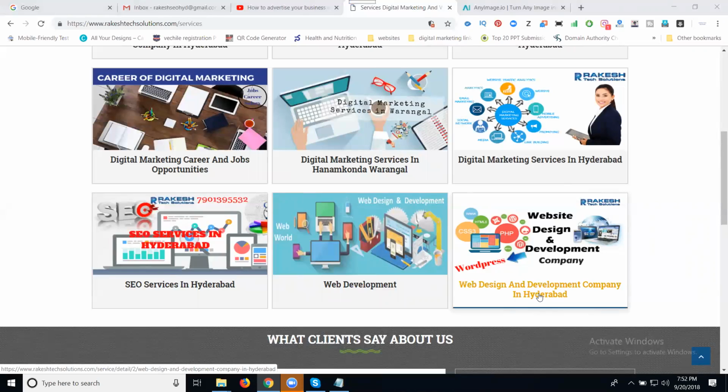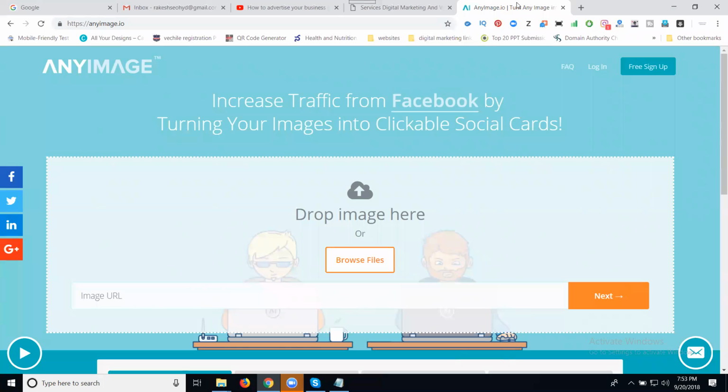Always remember, if we post the same content, users will be confused. Same title we can post. So we should always change the image when posting your content on social media. The URL is the same. What is changing? Your title, description, and image. The option we are using is anyimage.io. So your link can be promoted with multiple keywords, multiple descriptions, multiple images. But your URL will be one.